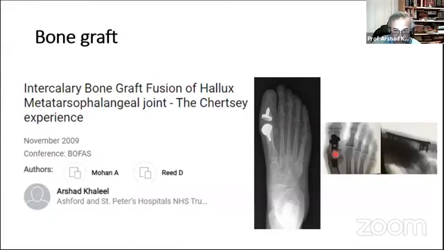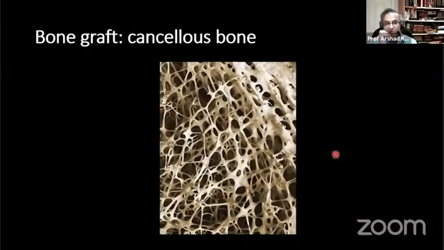There's no big deal. But if we look at cancellous bone, I make my young chaps go and look at cancellous bone. Cancellous bone is basically air. It is one cell thick. It has no blood supply. So if you put in cancellous bone graft, you're actually putting dead bone in at a fracture site.